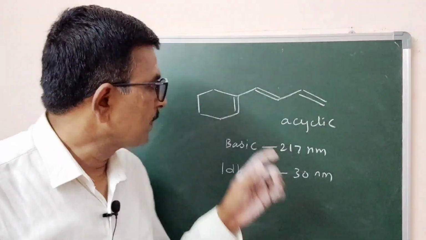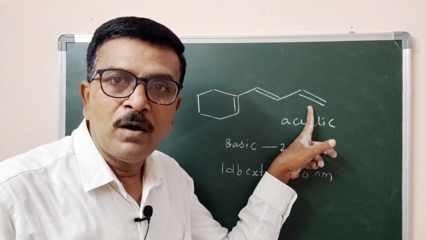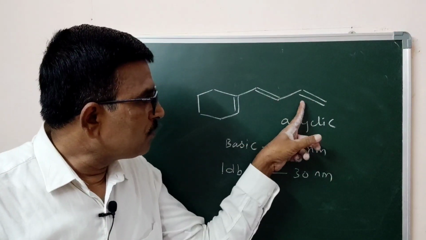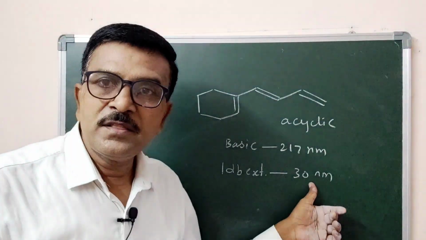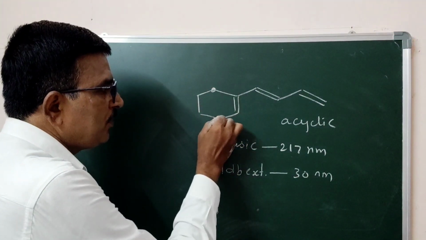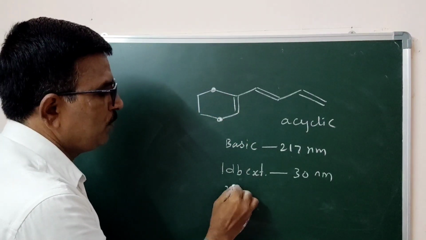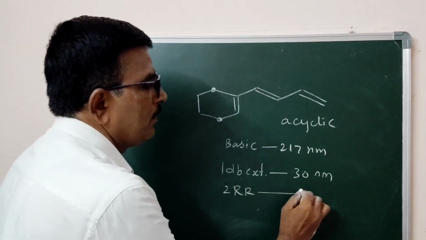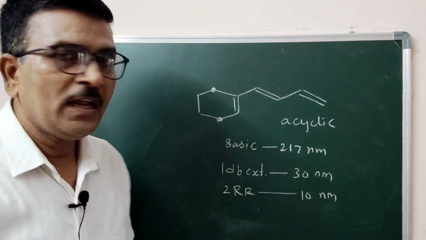Either you consider these two double bonds, this is the extended double bond, or you consider these two, this double bond is extending the conjugation. Next, two ring residues attached to the conjugated system contribute 10 nanometer.